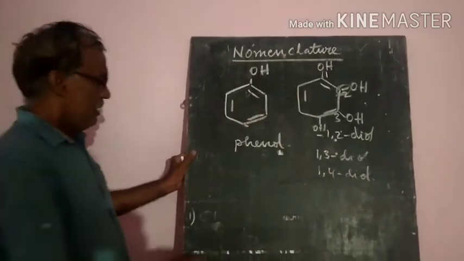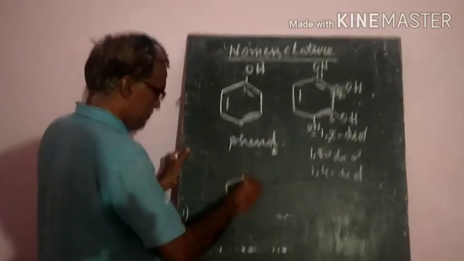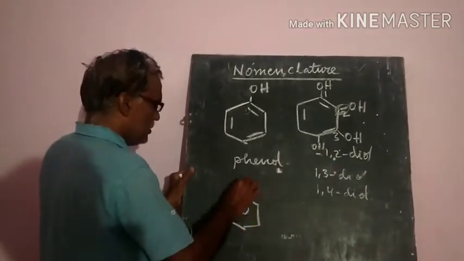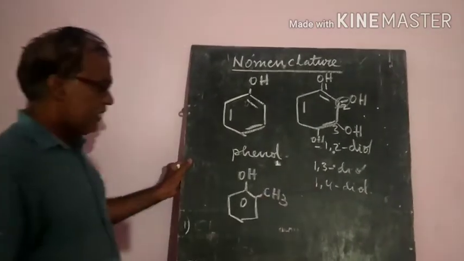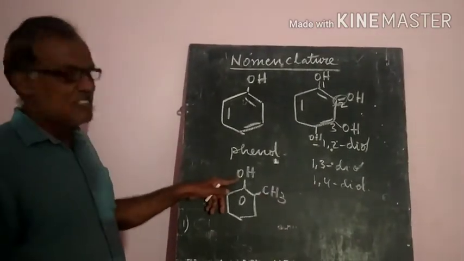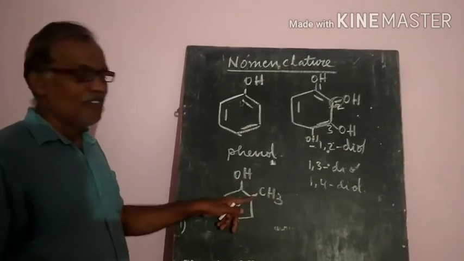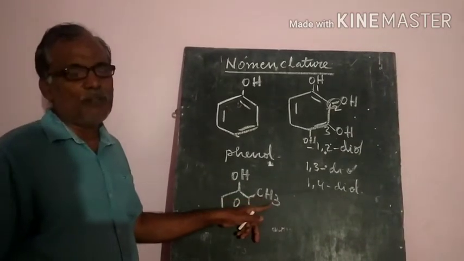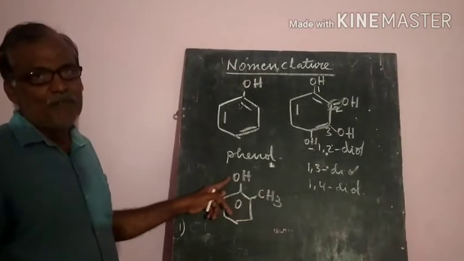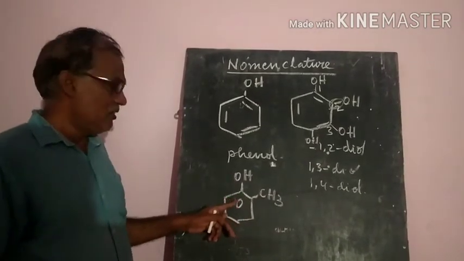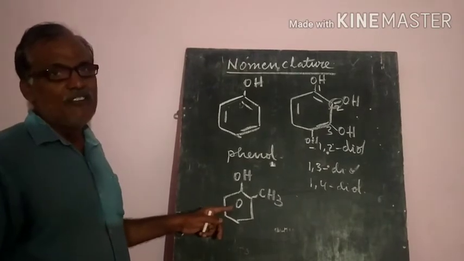Generally, if other groups like OH and CH3 are there, the OH group is taken as the first carbon atom, and the methyl group is on the second carbon atom. So that is 2-methylphenol. Like this, we will give the names of the different compounds.